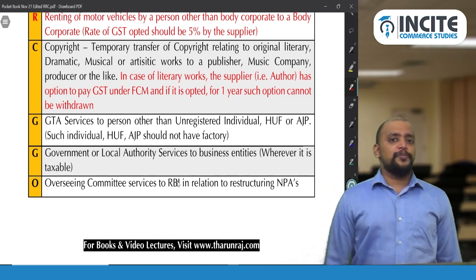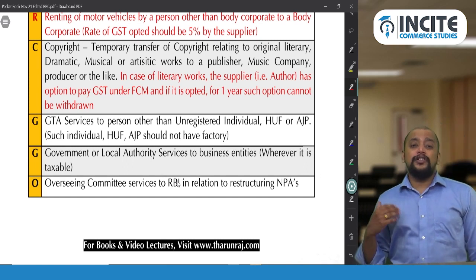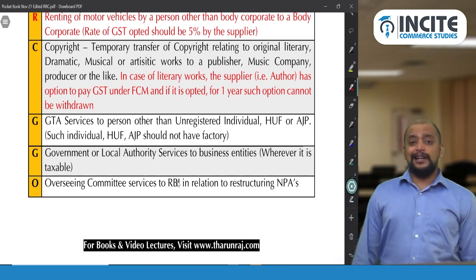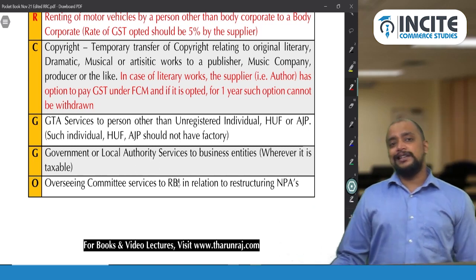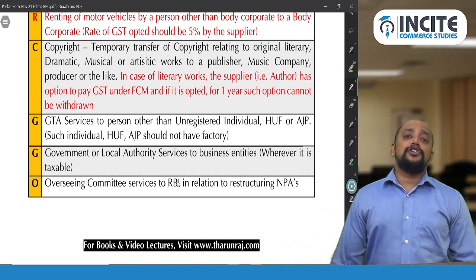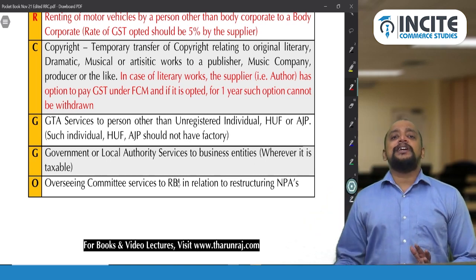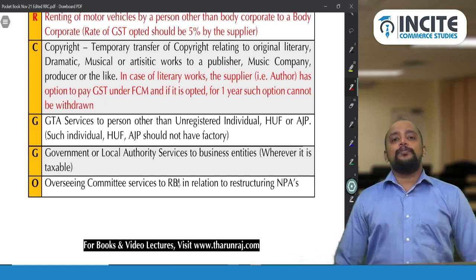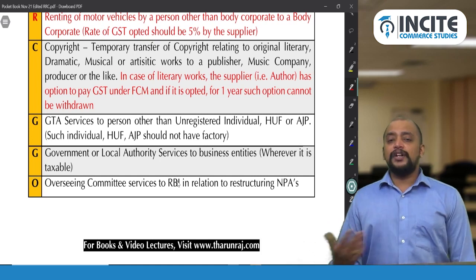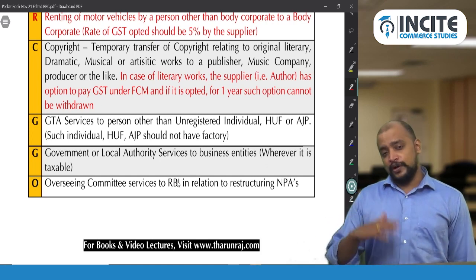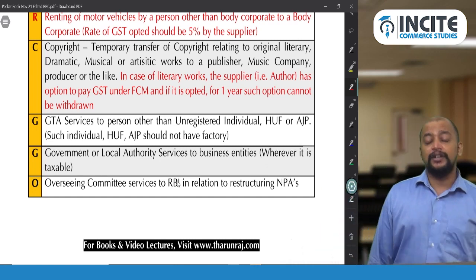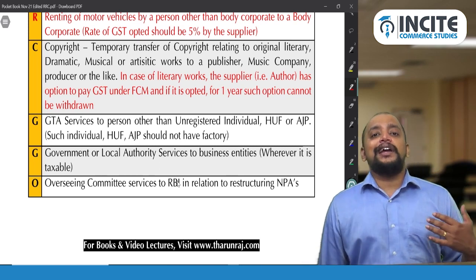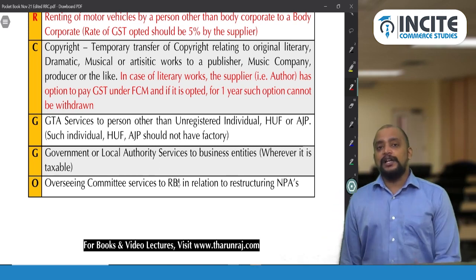However, there are 2 options. The author is registered and opting for FCM. So the author should be registered and he can opt for FCM, means the author pays GST under FCM. In that case, there is a lock-in for 1 year. For the next 1 year, from the date when the author exercises the option to pay GST under FCM, he only should pay and the publisher will not pay. After 1 year, they can decide either to continue or to shift the burden to the publisher. Why like that? Because if the author is not paying GST under FCM, they cannot take ITC with respect to their inward supply. So mainly due to that reason.